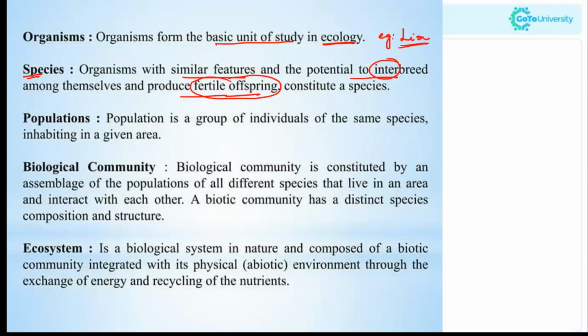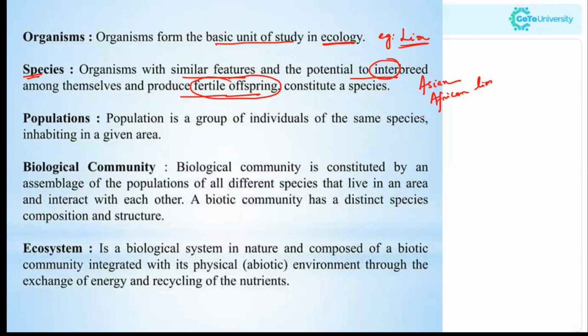Now, considering the lion as an organism, there are different species of lion. For example, we have the Asian lion, we have the African lion, that is Panthera leo persica, and we have the Barbary lion, West African lion. So many species of lion we do have.